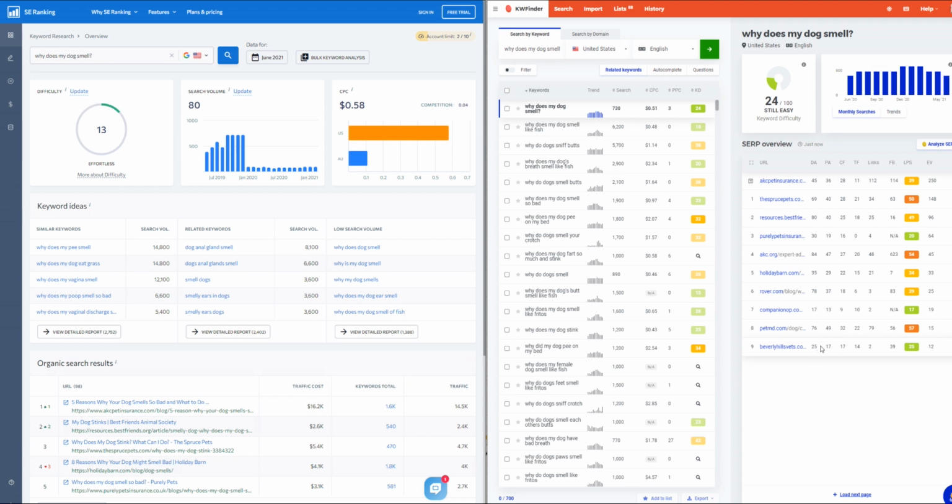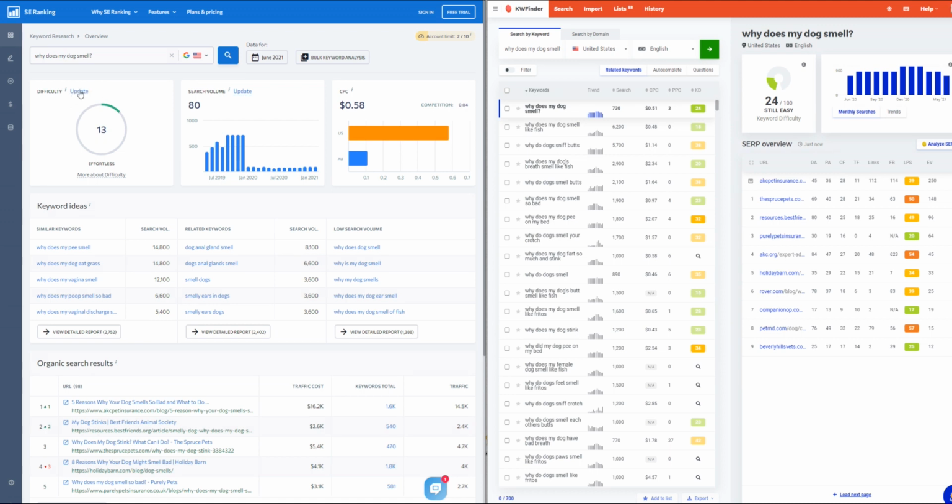So you can kind of see why it has gone for 24, because it's got quite a lot of lower end but not super low end domain authority. And are these on point? 5 reasons why your dog smells so bad. Yeah, on point. Why does my dog stink? Yes, on point. Smelly dog. Yeah, so these all seem to be on point. So yeah, I think that's pretty fairly accurate, right? 24. And then over here on SERanking, it's saying 13.